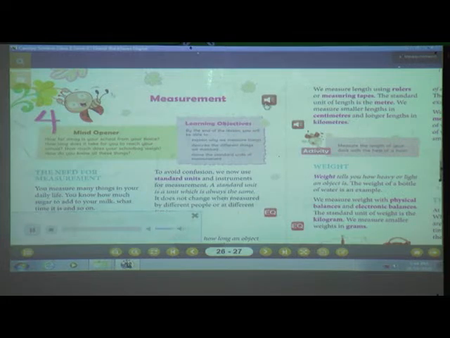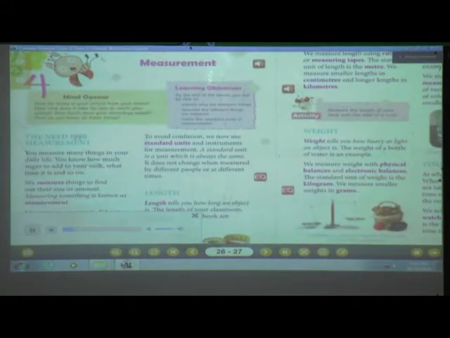Measurement. Learning objectives. By the end of the lesson, you will be able to explain why we measure things, describe the different things we measure, name the standard units of measurement. Mind opener. How far away is your school from your home? How long does it take for you to reach your school? How much does your school bag weigh? How do you know all these things?